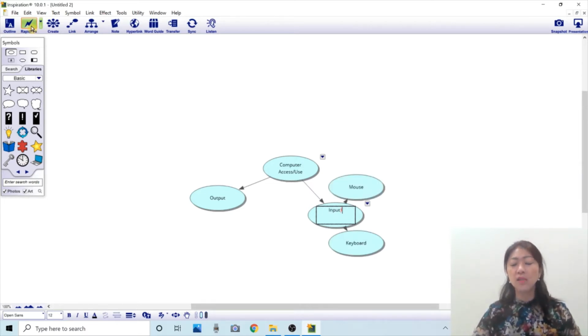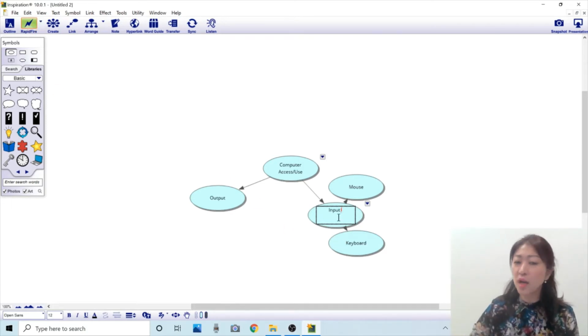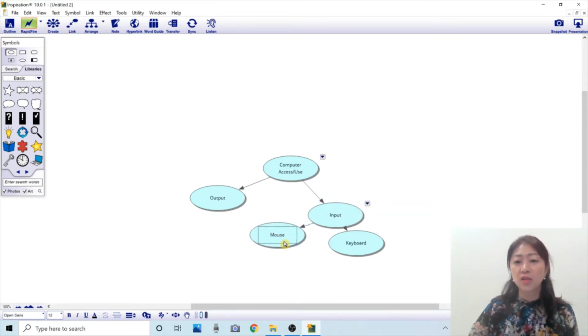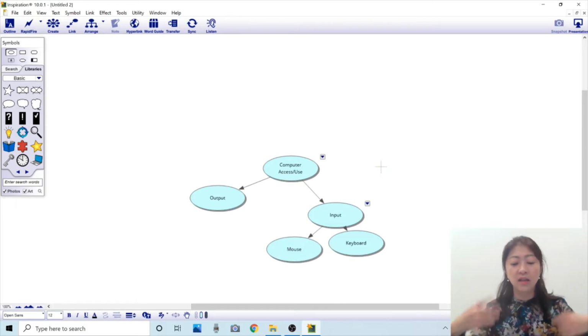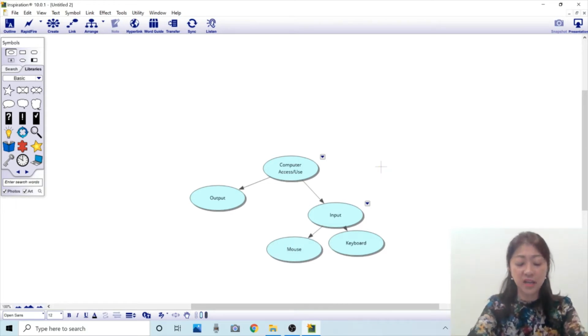Sometimes I have an idea, but I'm not sure which specific subtopic it's connected to, or I don't know where to put it. In that case, I can just click anywhere inside here and type my idea.